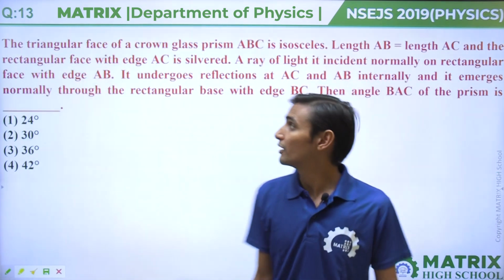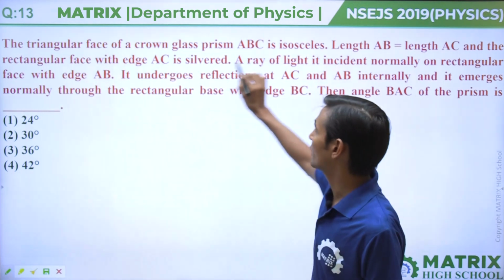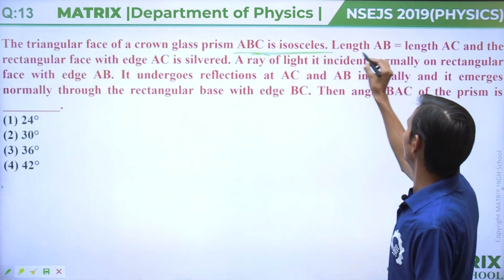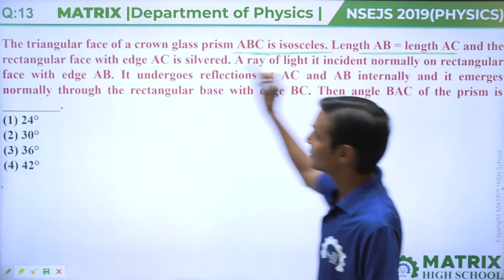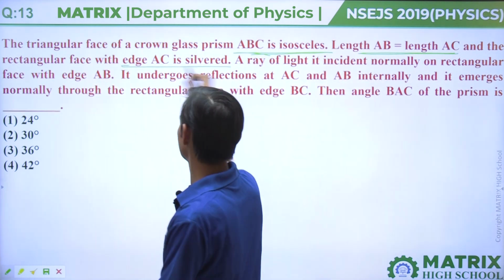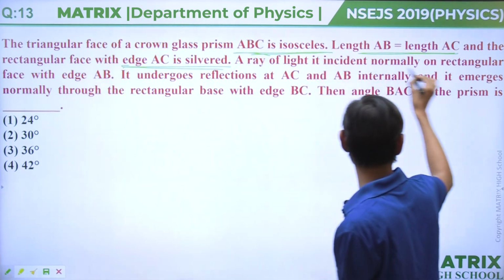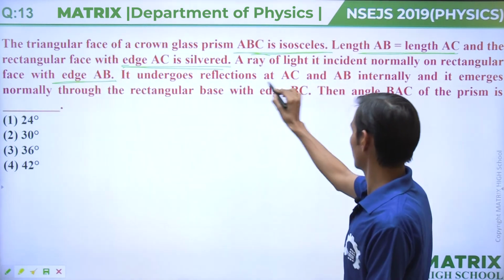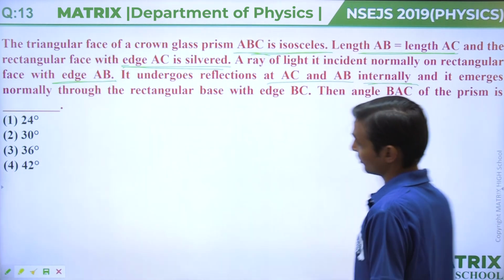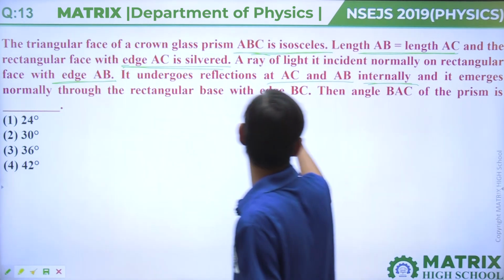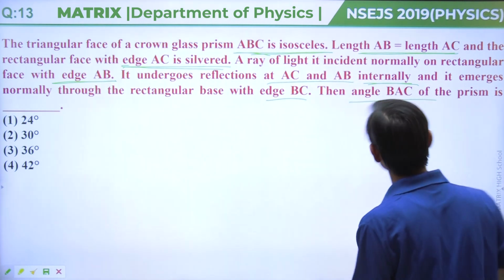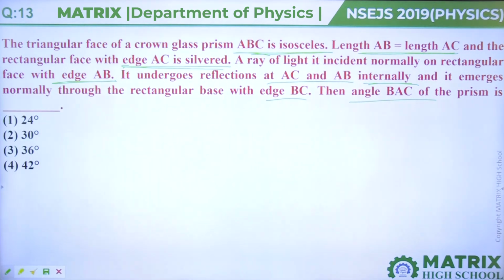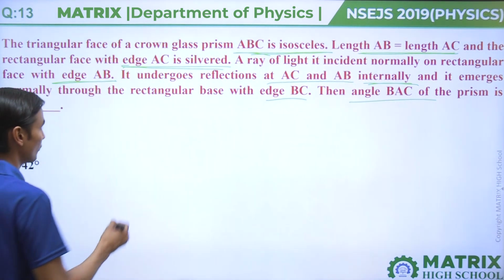Clear? Question number 13. The triangular face of a crown glass prism ABC is an isosceles triangle. Length AB equals length AC, and the rectangular face with edge AC is silvered. A ray of light is incident normally on the rectangular face with edge AB. It undergoes reflection at AB and AC internally, and it emerges normally through the rectangular base with BC. Then the angle BAC of the prism will be? We have to find this angle.